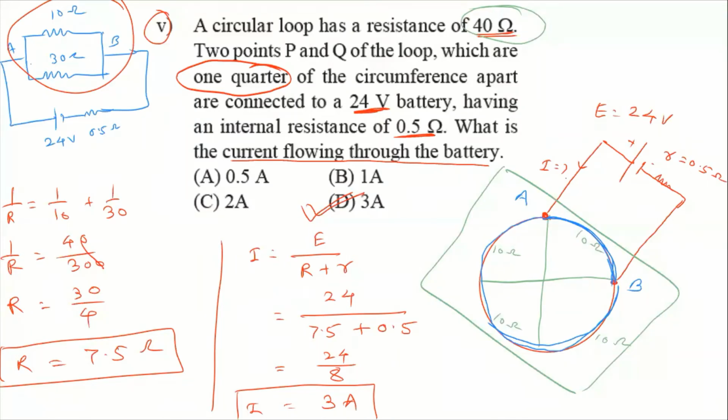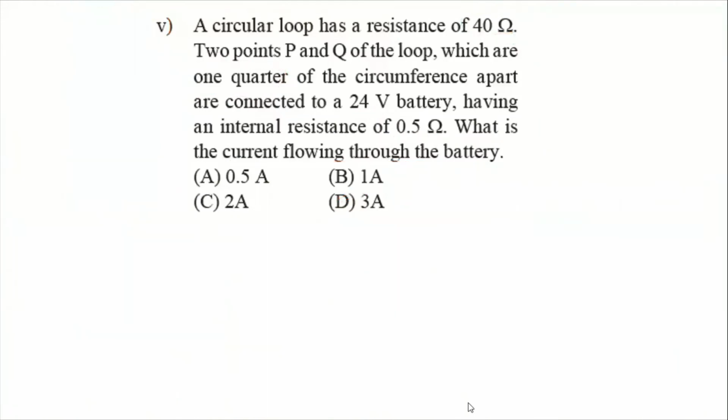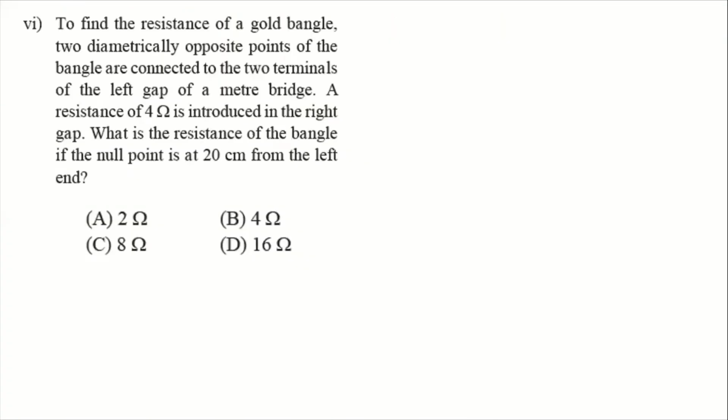Now, we have to proceed to the next MCQ. Next MCQ is MCQ number 6.